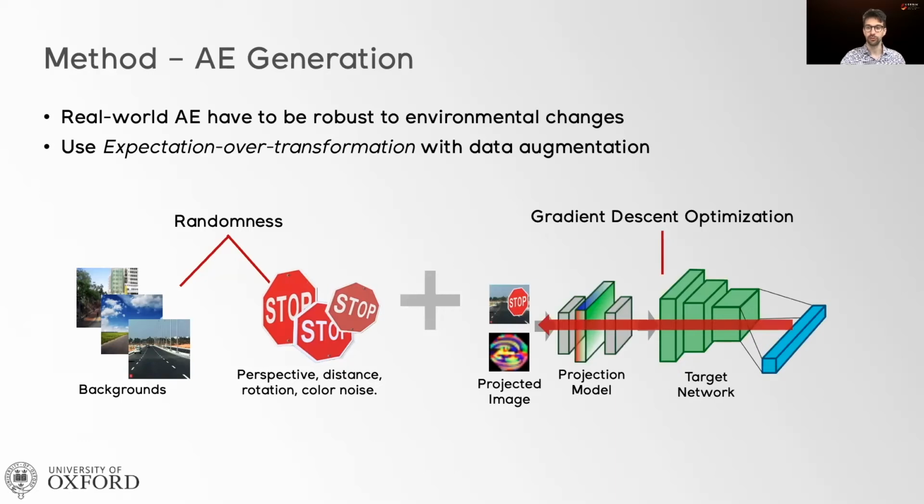Here we feed the image together with the projected image into the projection model, which will tell us what's the effect of projecting this image onto that object. Then we feed the result to the target network, that is the network in charge of detecting stop signs, for example. Because we made sure that the projection model was differentiable, we can now use gradient descent to backpropagate the whole way from the output of the network into the projected image, which is the variable that we optimize.